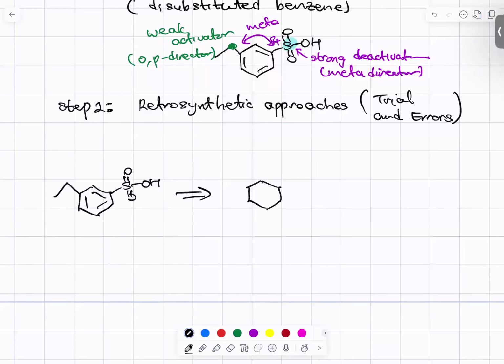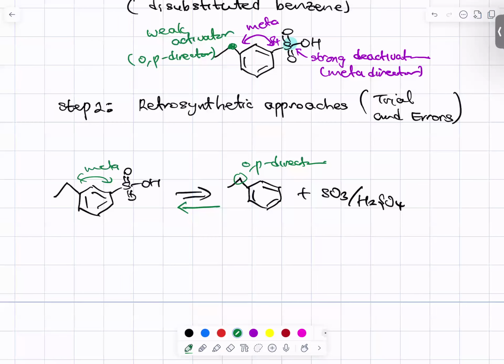Then we'll have this one remaining. Now let's think about the forward direction. Does it occur? This is a monosubstituted one, and the ethyl is an ortho para director, but the substituents are meta to each other. So then this step cannot occur. We tried and we found out this one cannot be achieved.